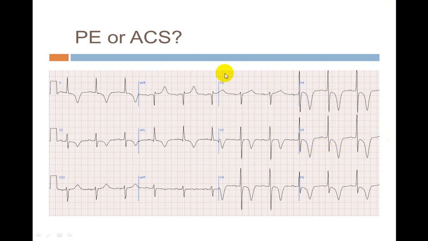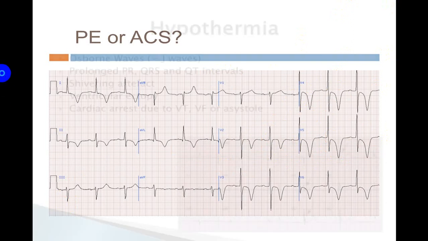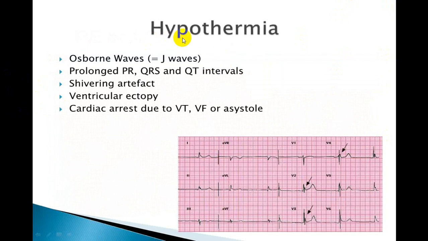Now whenever you get this, it is more in favor of an acute coronary syndrome rather than pulmonary embolism. Now we go to another part we call hypothermia. In hypothermia, there will be an Osborn wave at the J point. PR interval will be prolonged. QT interval is prolonged. There is shivering. Because of shivering, you will get zigzag lines. You can have ventricular ectopy, and the person can develop VT/VF and can go into asystole.